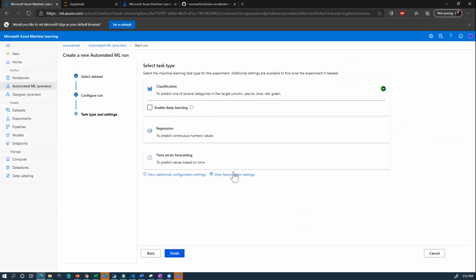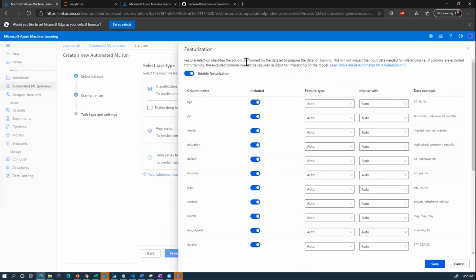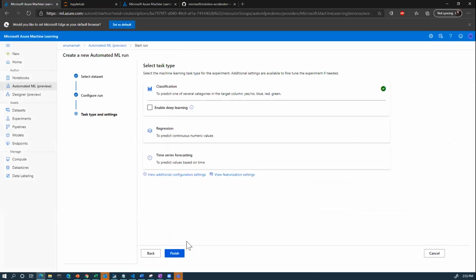I'm also going to show you the view featurization settings here. This is how you can customize your featurization through the UI. You have the option to include or exclude columns and set the feature type. Remember, age was set as numeric, but maybe we want it to appear as text. We could impute missing values with mean, most frequent, or median. So we have all those additional options over here. I'm going to leave it the way it was, and then click finish.